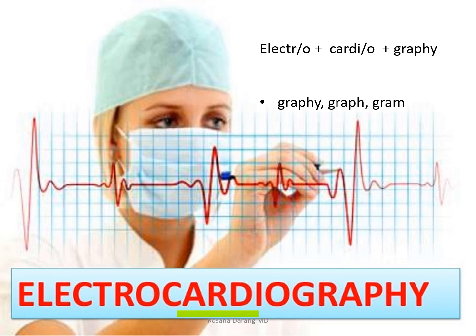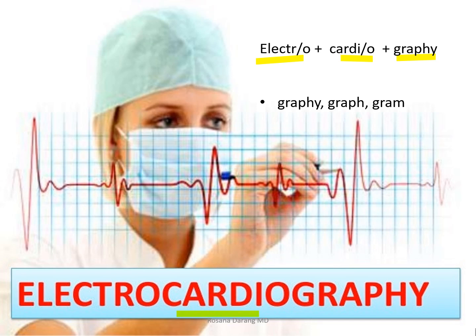So let's dissect that term. Electro is the combining form, cardio is another combining form, and then graphy is the suffix, which means, let's see if we remember that, a procedure of recording or taking a picture of. So electrocardiography, we don't just say electricity, heart, picture.